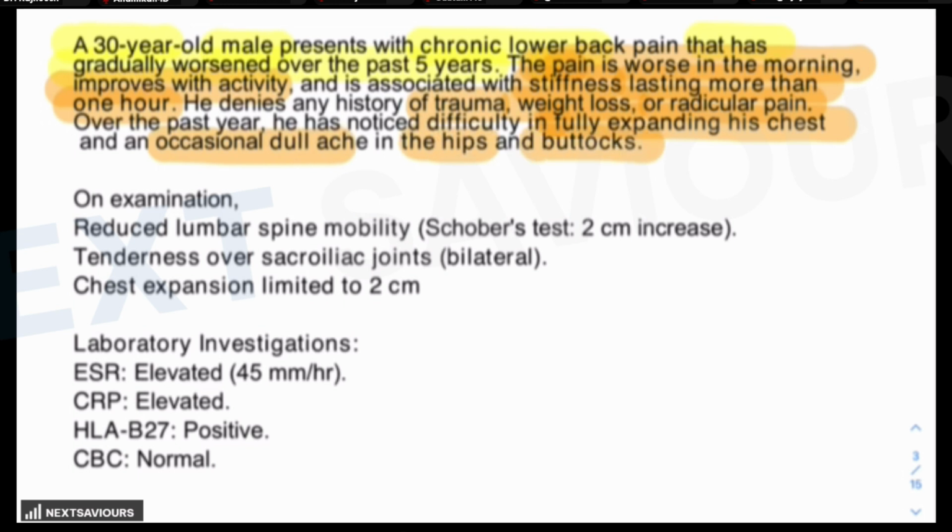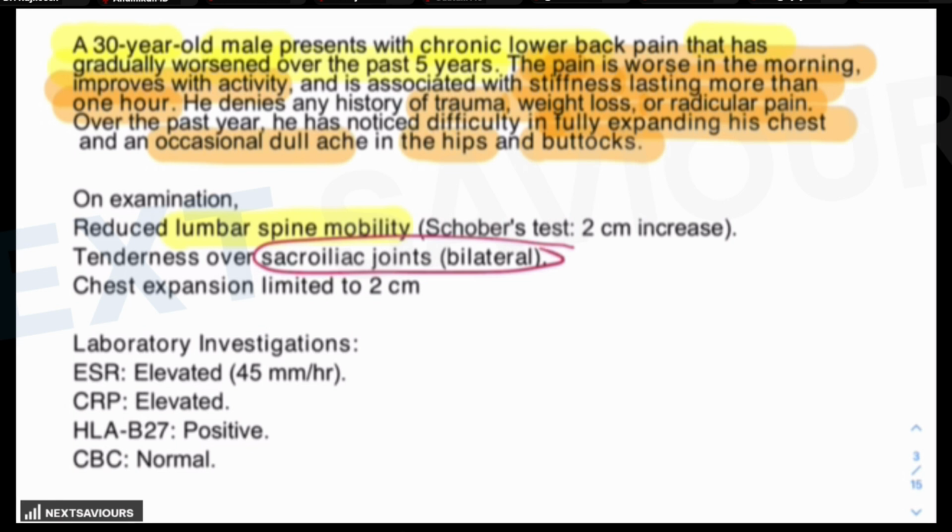On examination, there is reduced spine mobility. On forward bending, the Schober's test is found to be less than 5 centimeters, because 5 is normal. Tenderness over sacroiliac joints. There is no question which is complete for ankylosing spondylitis if the sacroiliac joint is not given. If the SI joint is not given in the question, think twice before marking the answer of ankylosing spondylitis, because it is considered to be a hallmark feature. Remember one thing, if a radiological feature of sacroiliitis is given along with one of the clinical features according to the modified New York criteria, then the answer of ankylosing spondylitis is certain.